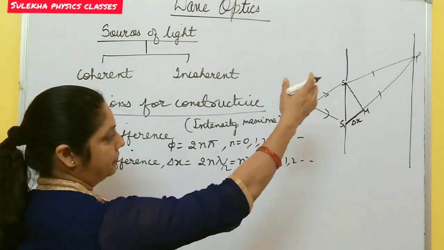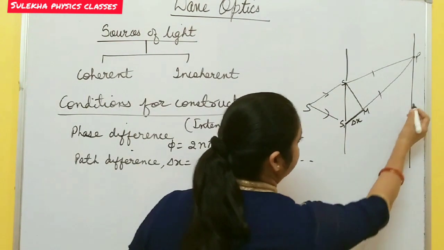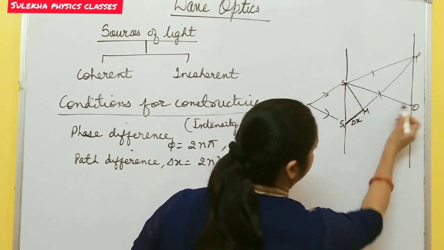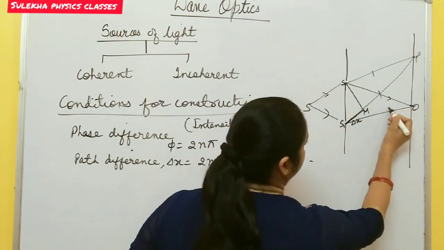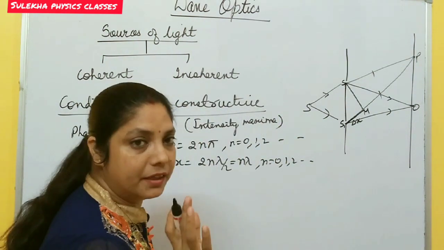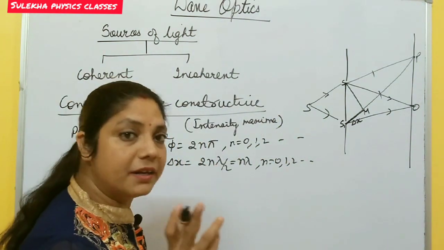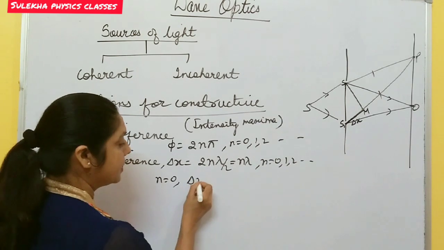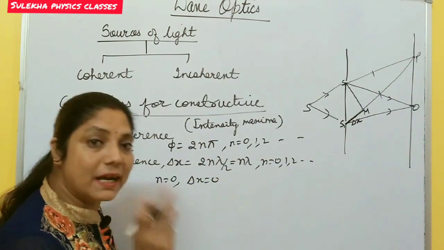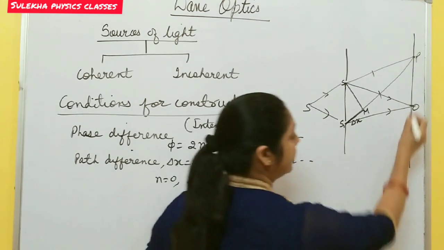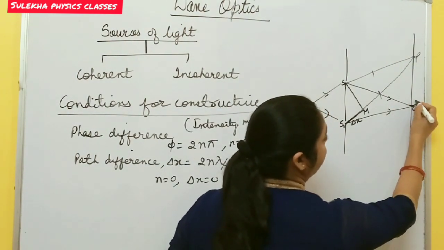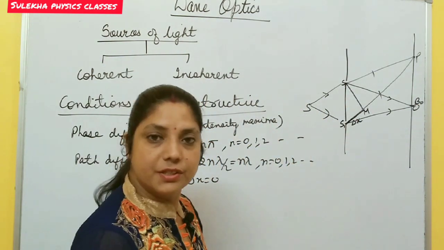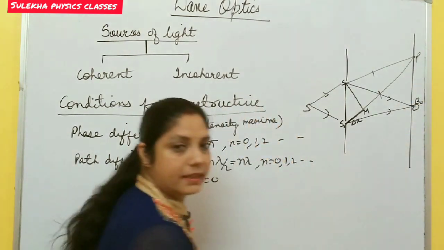So what type of pattern is formed on this screen? Suppose this is the center of the screen O, and when the light reaches the center of the screen from the two sources, these two have the same path, there is no path difference, so the path difference is 0. If you put n equal to 0, the path difference is also 0. So this is the condition for maximum intensity. It means at the center of the screen, intensity is maximum, a bright fringe is formed.